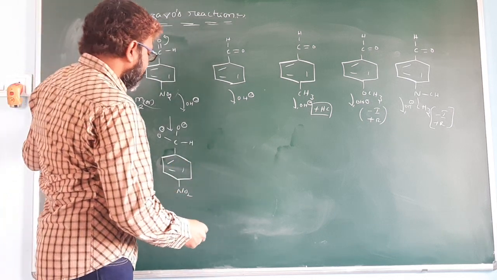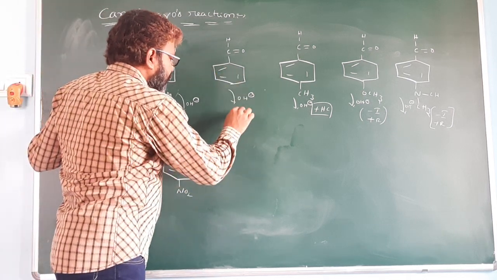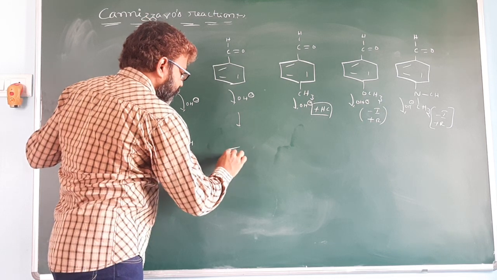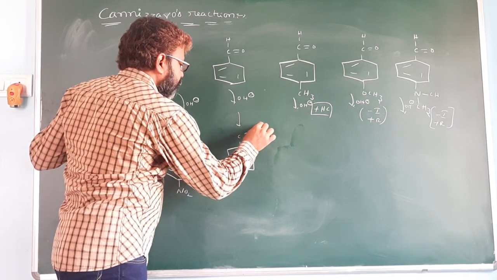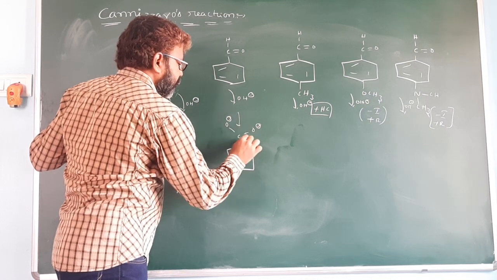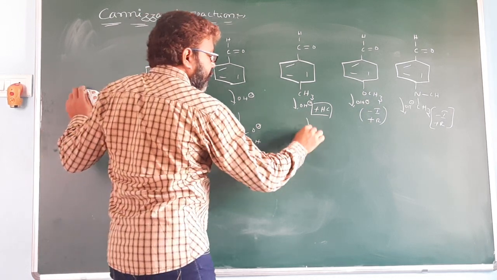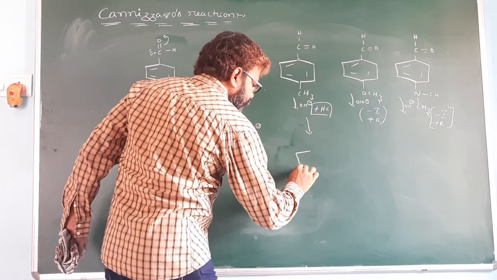Here also OH minus attacks this carbon and we get this intermediate. So here also it is the same.